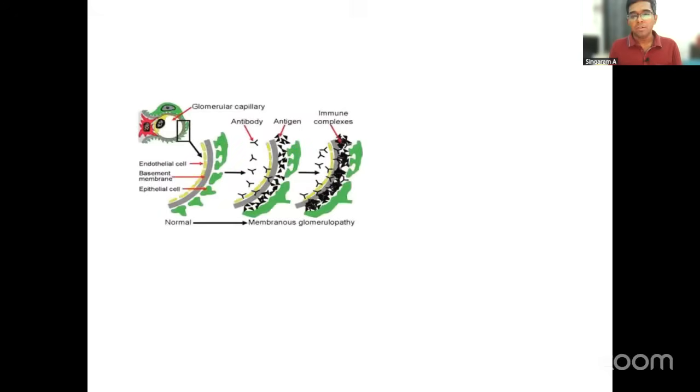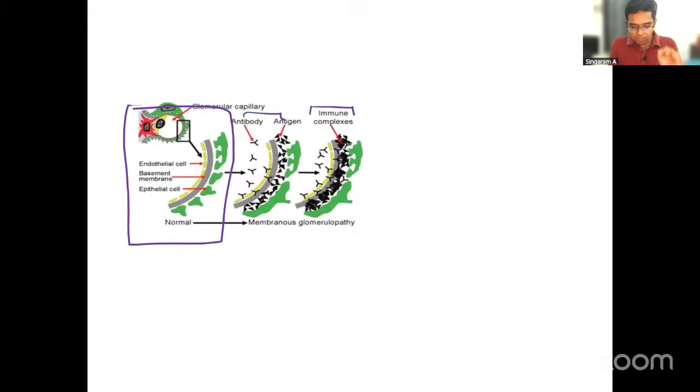Okay, now let me test your pathology knowledge. In membranous nephropathy, you will see immunoglobulin and antigen deposits, what is called immune complex deposits. Can you tell me the location of the immune complex deposit? I have already given a normal picture of the glomerulus outline or the basement membrane outline. Where are you able to see the antigen antibody or the immune complexes?